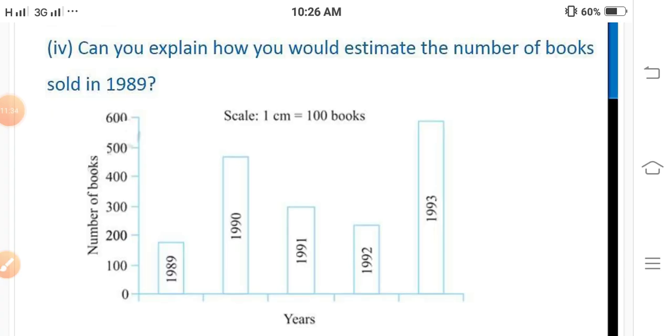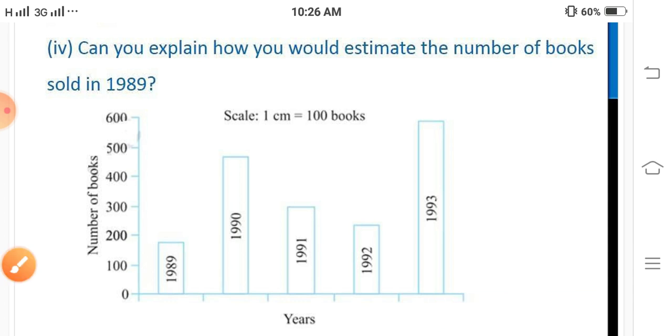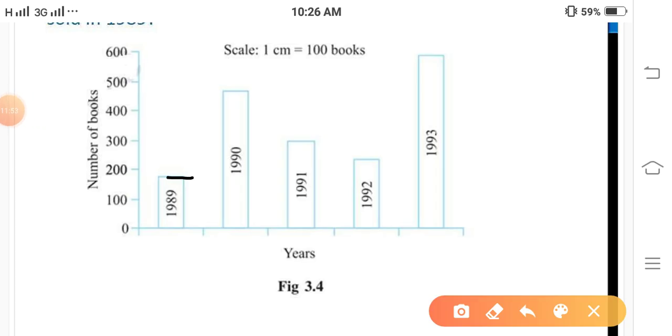How would you estimate the number of books sold in 1989? Students, now we have to estimate the number of books sold in 1989. This is the graph of 1989. This axis is called the y-axis and this is called the x-axis.